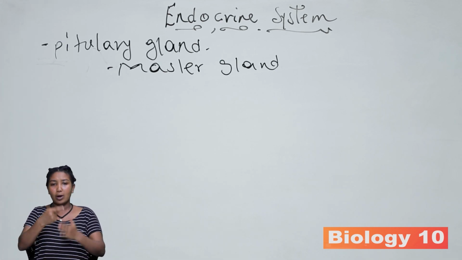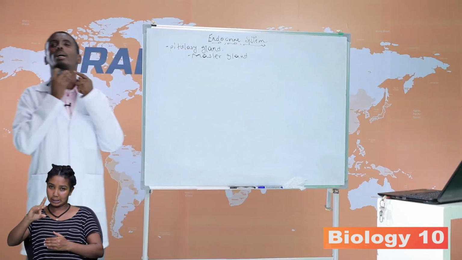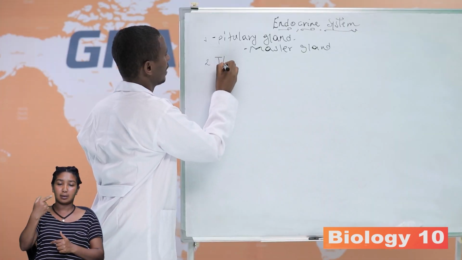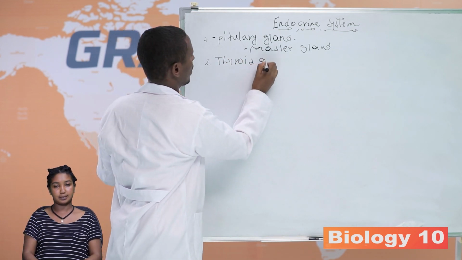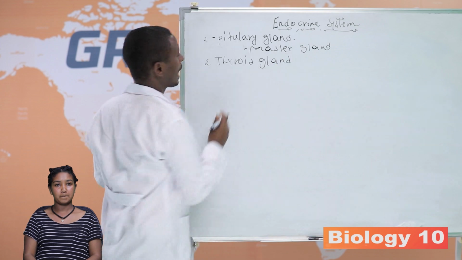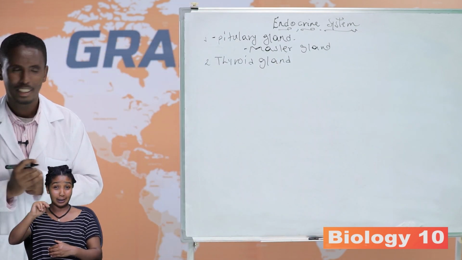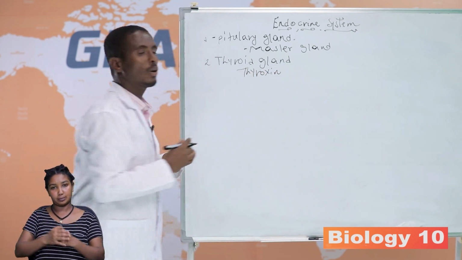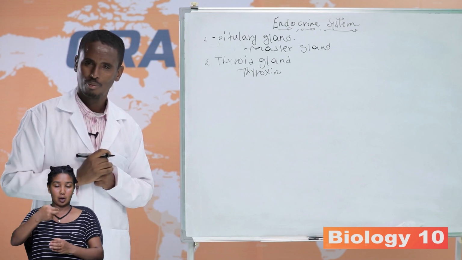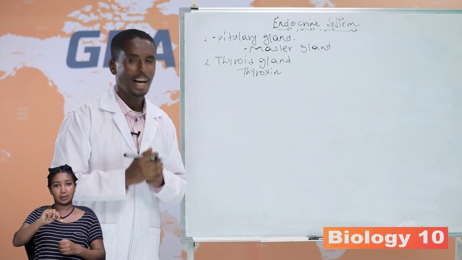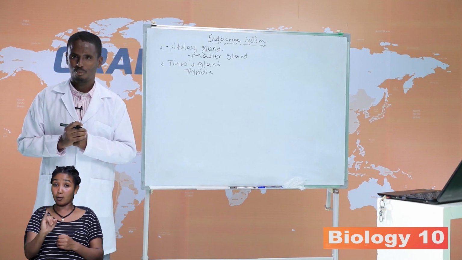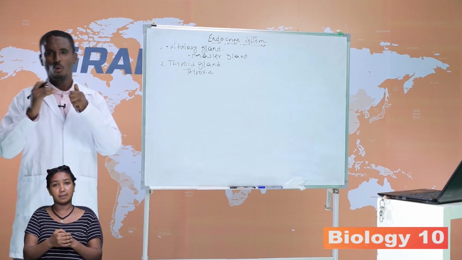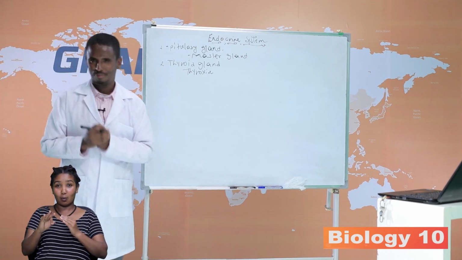What are the other glands found? The endocrine gland found in the neck region is called the thyroid gland. The thyroid gland secretes thyroxine hormone. Thyroxine is an iodine-containing hormone which is very important. First, it controls the rate of metabolism.